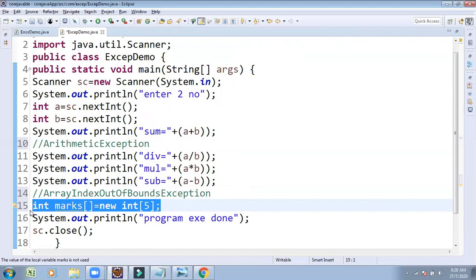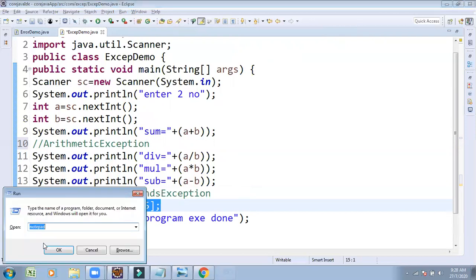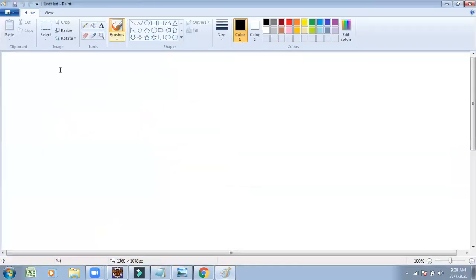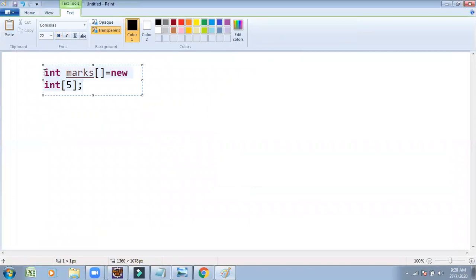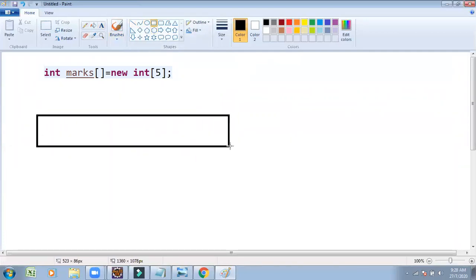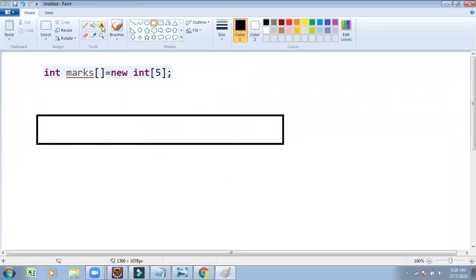When you declare the size of the array as 5, internally an array structure is going to be created. When you write this line of code in your program, internally one array structure is created. In this array structure, elements are going to be stored. Total 5 elements are going to be stored.